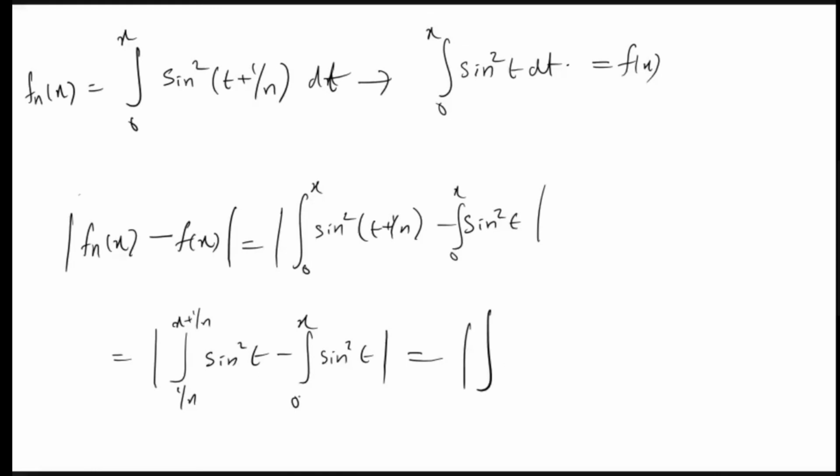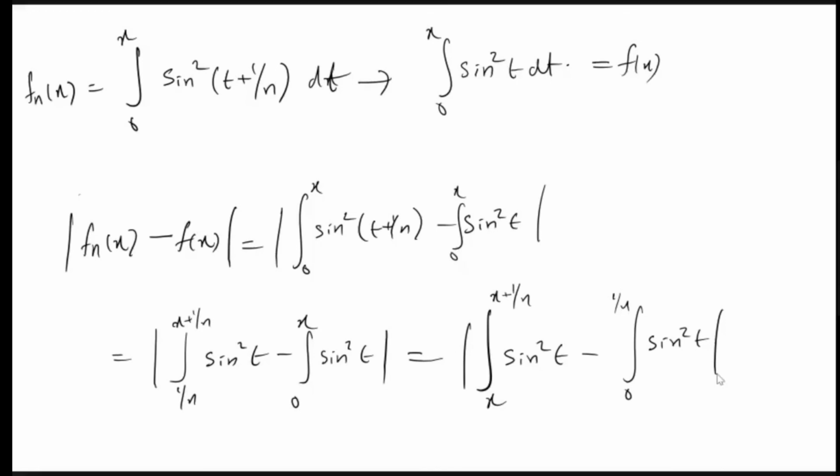Modulus. Here the integral starts from 1/n, so the remaining part, 0 to 1/n, will remain here, and we are subtracting up to x, so x to x + 1/n will remain here: the integral from x to x + 1/n of sin²t minus the integral from 0 to 1/n of sin²t. Now I am not writing the intermediate steps.